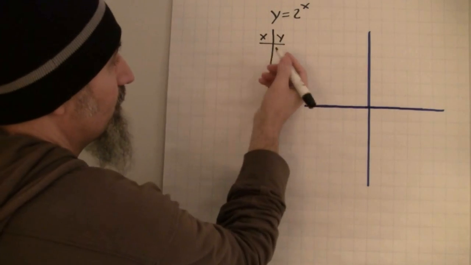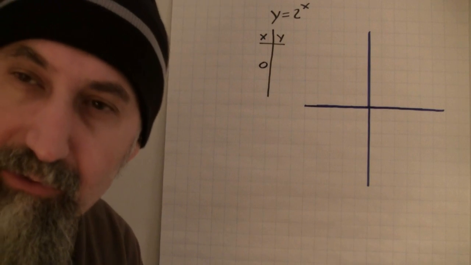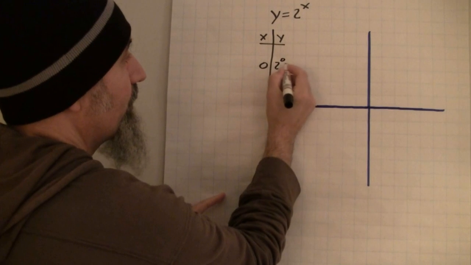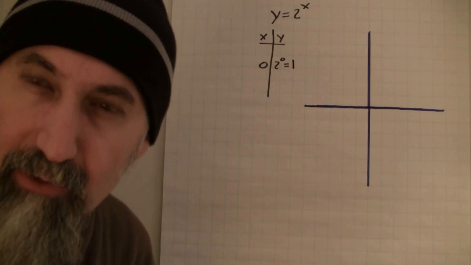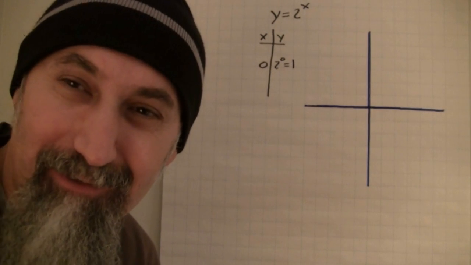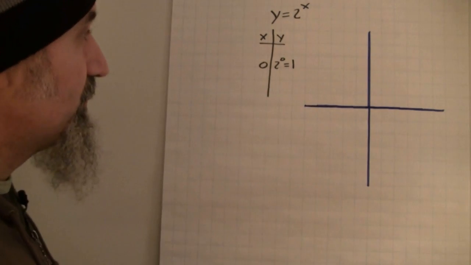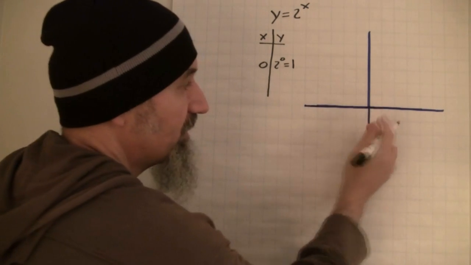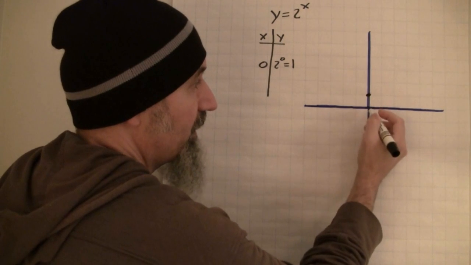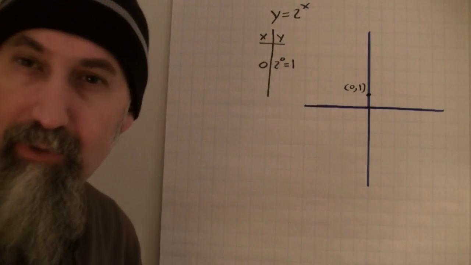Okay, so first of all, let's find out what y is when x is equal to 0. And when x is equal to 0, 2 to the power of 0 is equal to 1, right? Stuff that we talked about in series 2 of the language of mathematics. This is where the exponent stuff comes in. So when x is 0, y is equal to 1. So each one of these little grid marks we're going to use as 1. So this point is right here. Okay, this is 0 and 1, right?